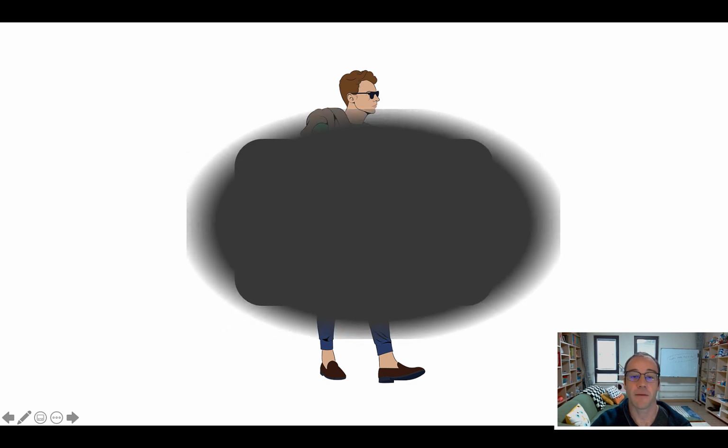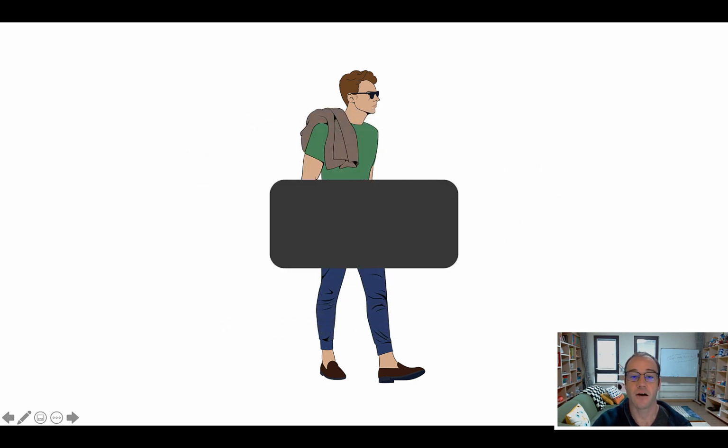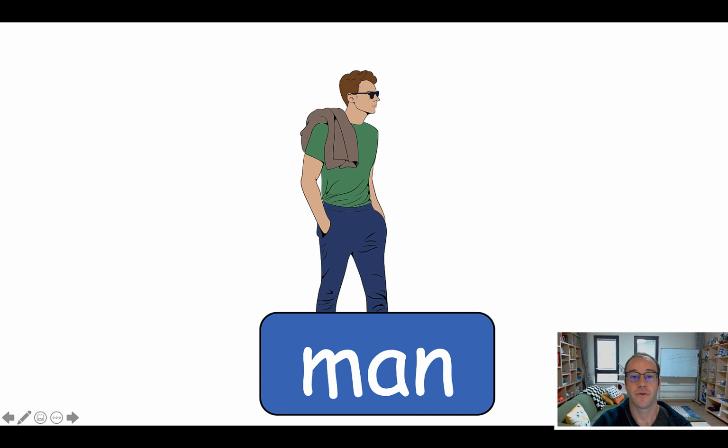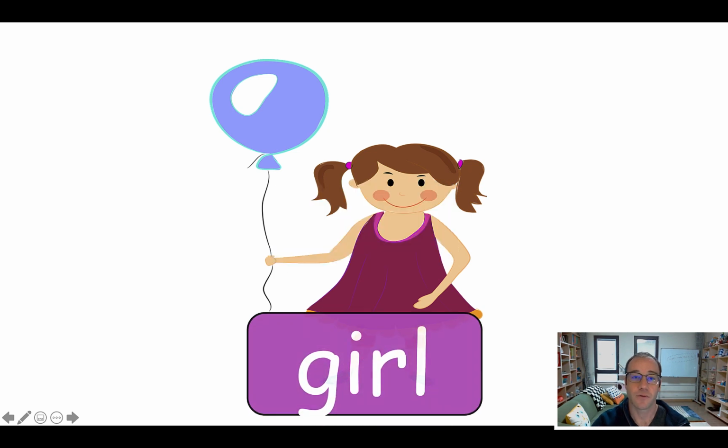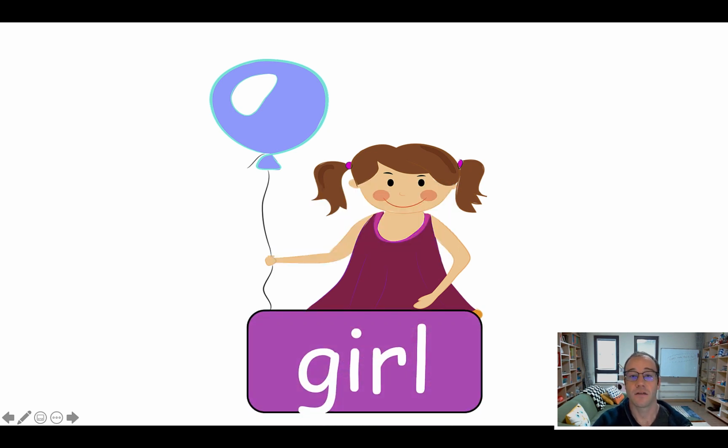See if they can recognize what it is. Okay, the first student to say man, at this point they're going to be shouting it out, they can get a point. Man. Okay? And we'll do it for each one. The first student to say it when they realize what it is gets a point for their team. I'm just drilling the new vocabulary.